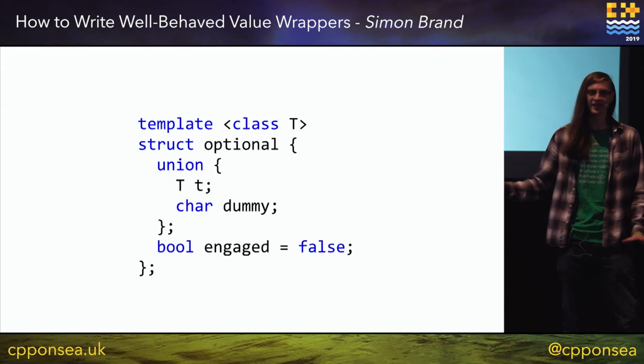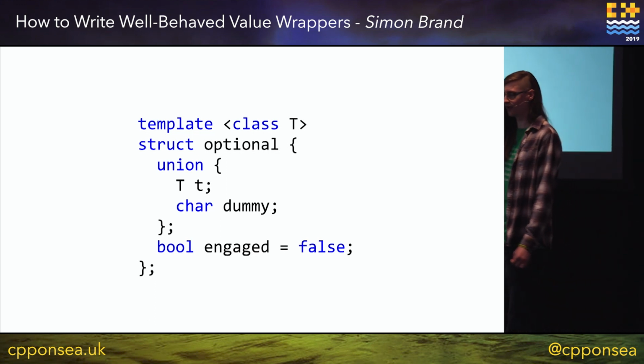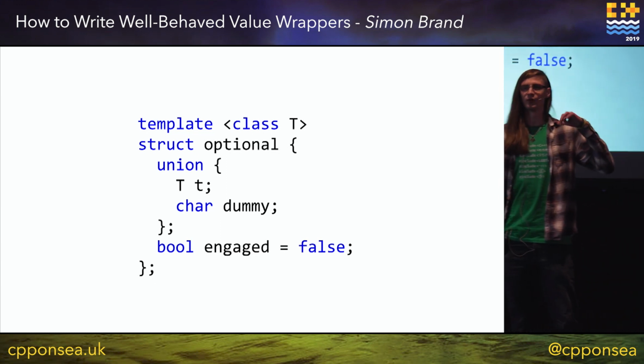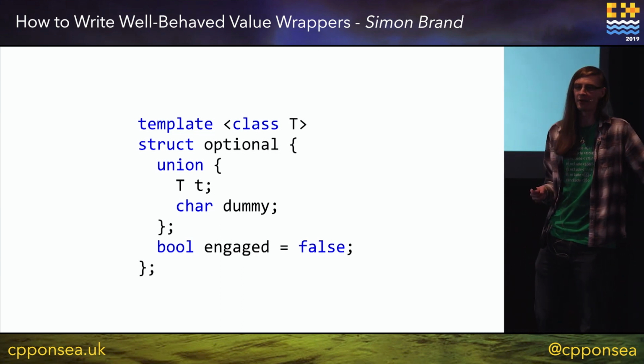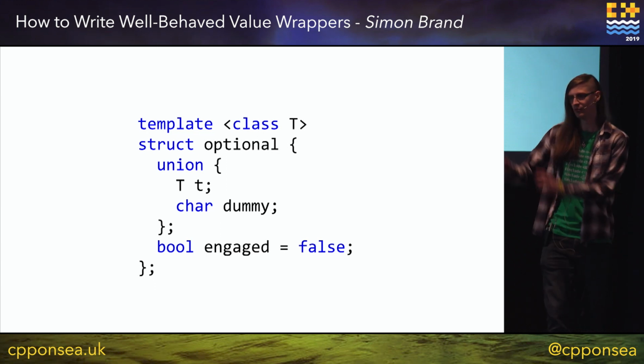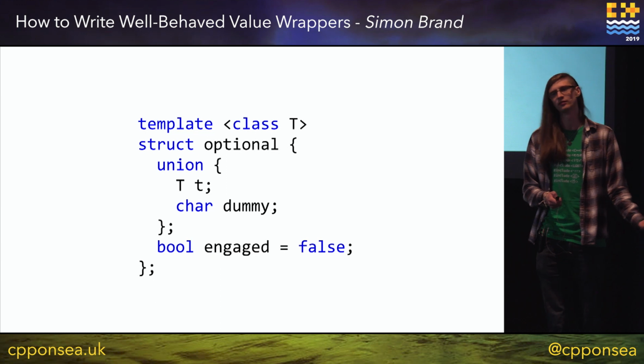So this is a very, very simple optional implementation. It's essentially a union of either we're a T or we're nothing, and nothing is expressed just with a dummy character type. And then we have a Boolean to say whether we're engaged or not, whether we store a T or not.